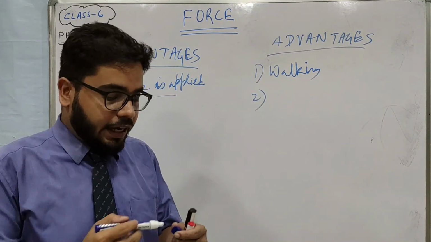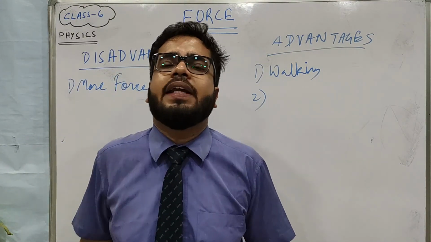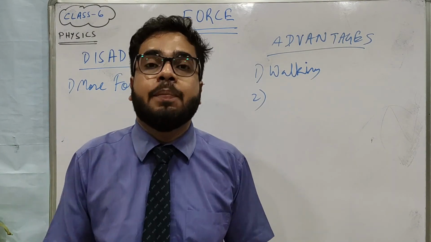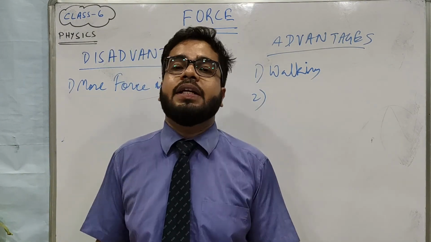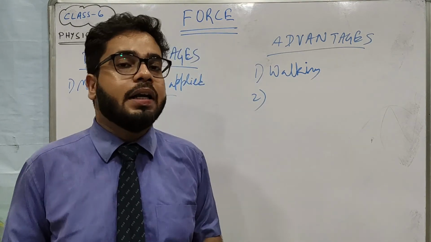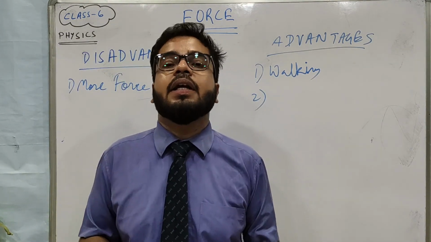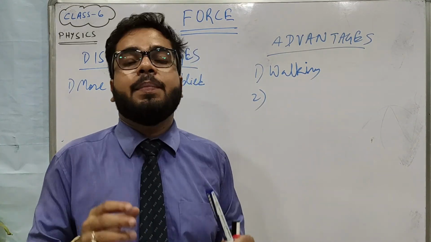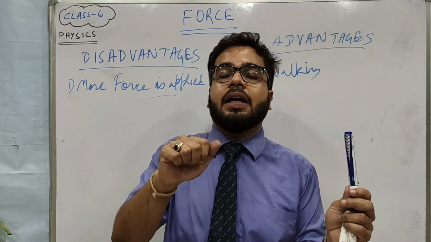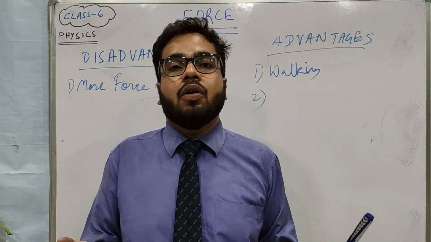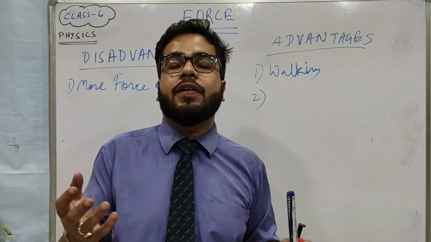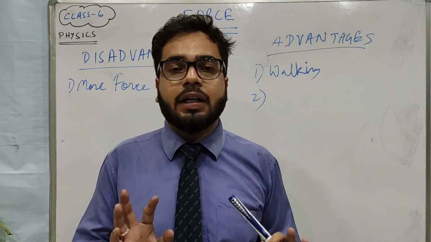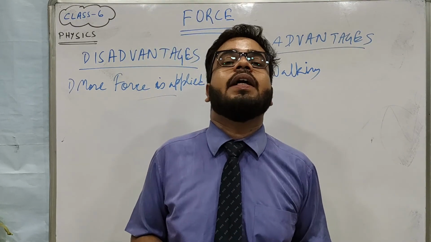Then another advantage can be what? If the friction is very less, the surface becomes very slippery, and on a slippery surface it is very difficult to control cars and all. That is why during monsoon, during the rainy season, you often get news that some car has crashed. If the friction is very less, then we will lose control. So in this way also friction helps us to maintain proper motion. I hope you understand about advantages and disadvantages.